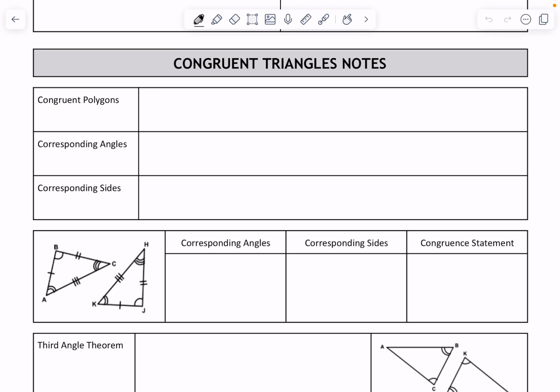We're going to go over congruent triangle notes. The first thing we're going to talk about are congruent polygons, so any shapes that happen to be congruent. What does that mean? That means that all parts of one polygon are congruent to the corresponding parts of another polygon.